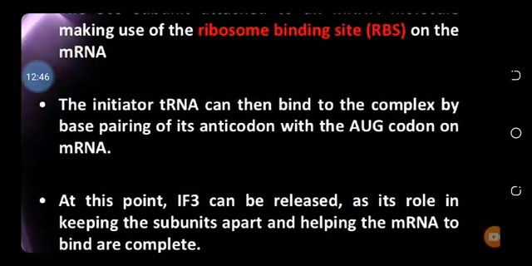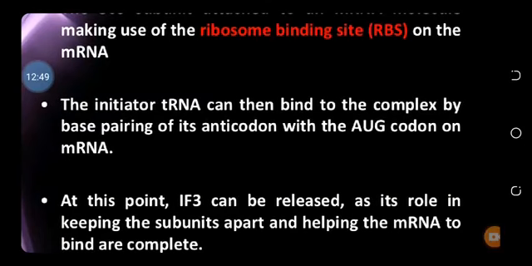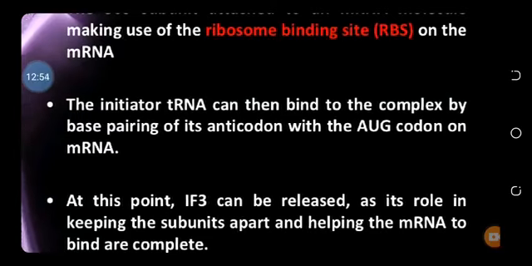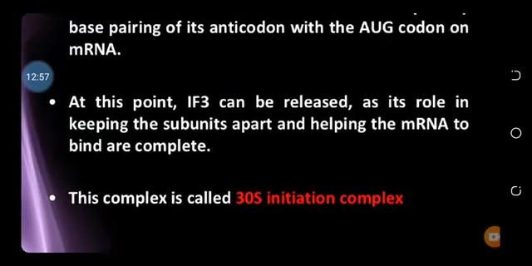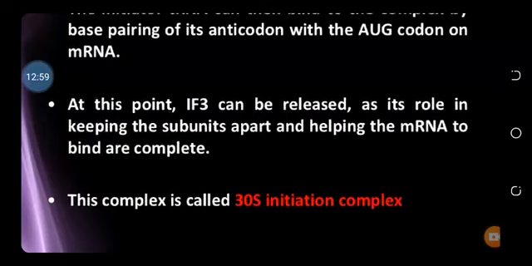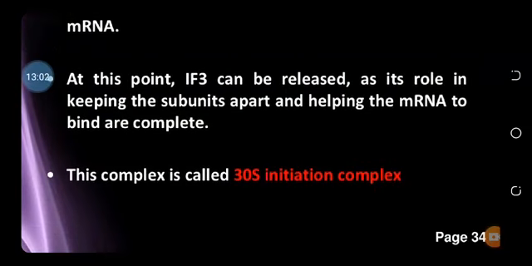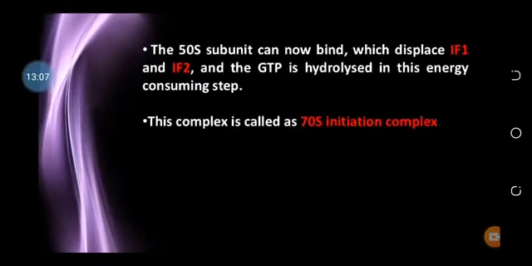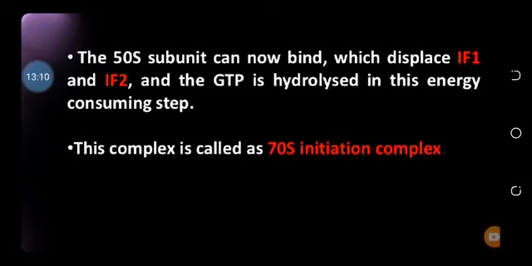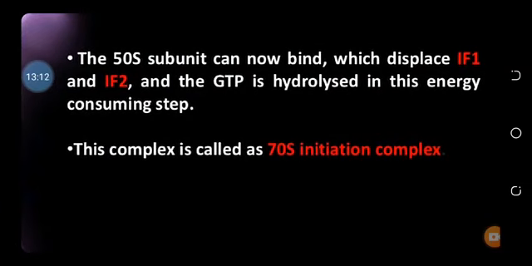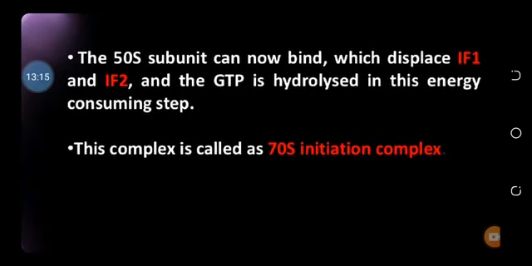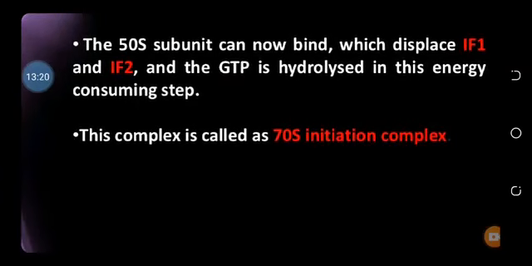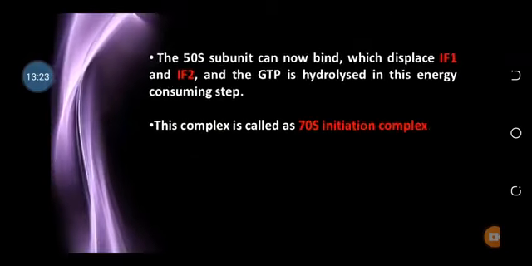So codon and anticodon match with each other and help the transfer RNA to load on the 30S subunit. At that point, IF3 is released, and the 30S complex is now completed. After that, IF1 and IF2 are also released when the GTP is hydrolyzed into GDP and the whole ribosome is complete. Now it is called the 70S initiation complex.